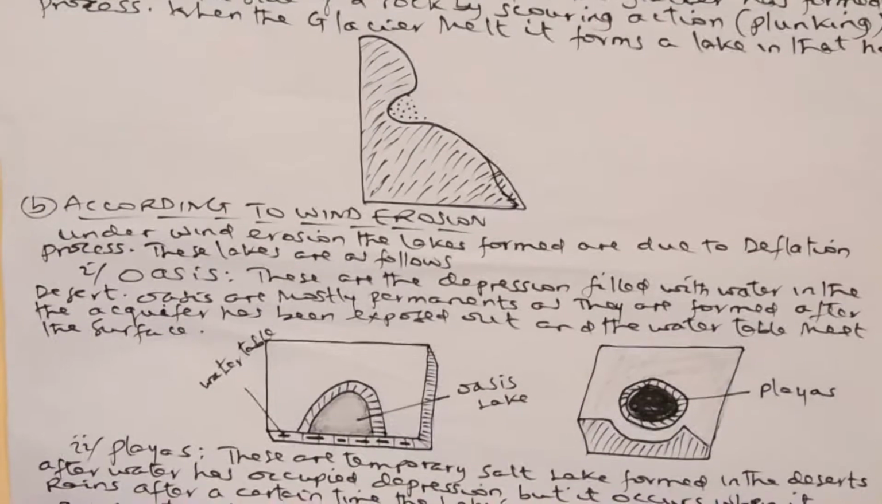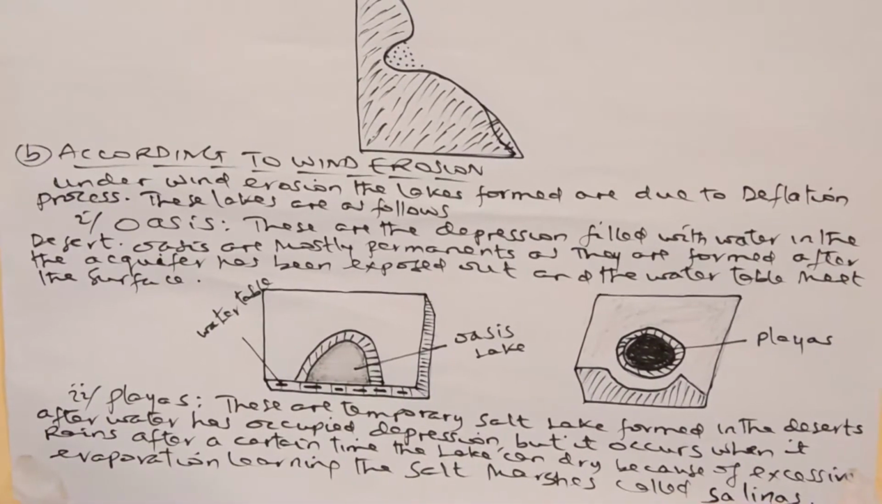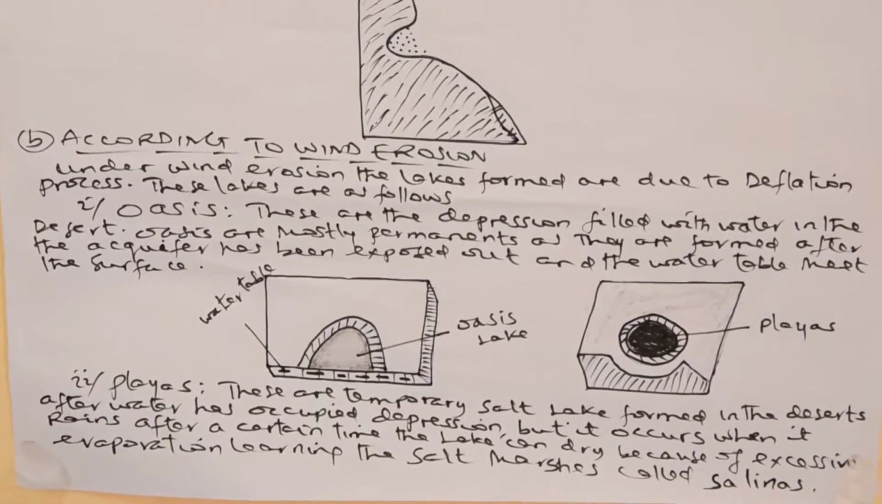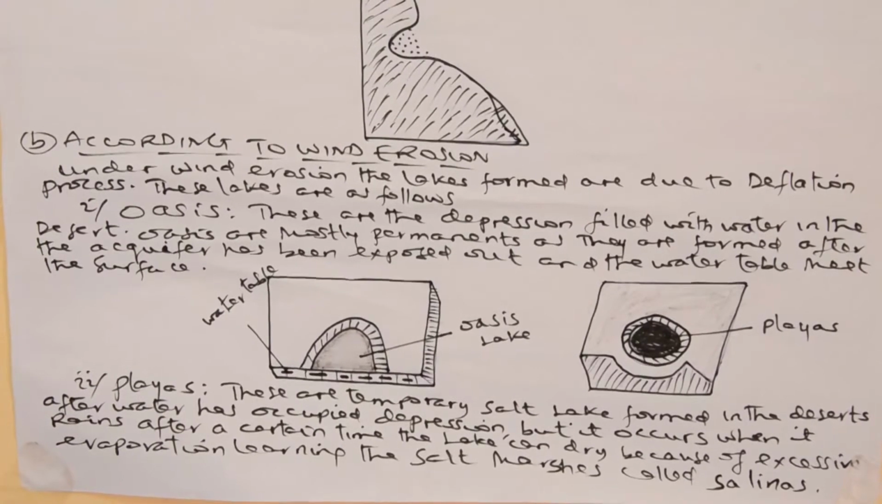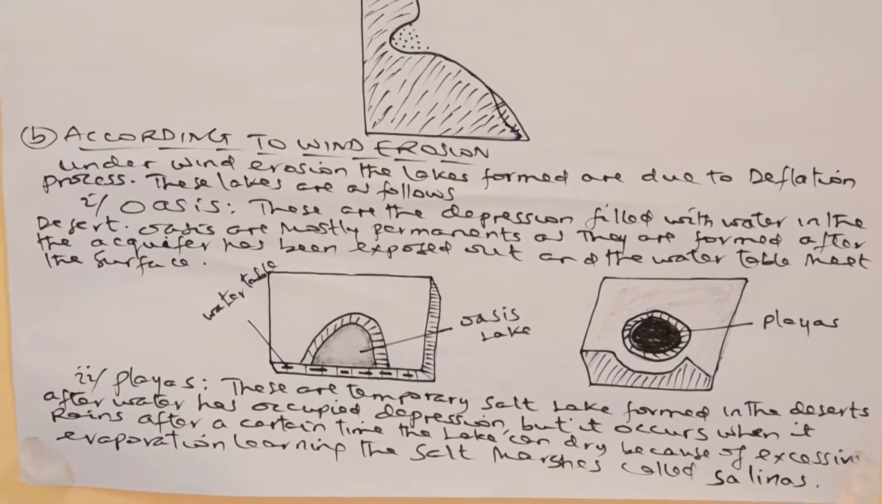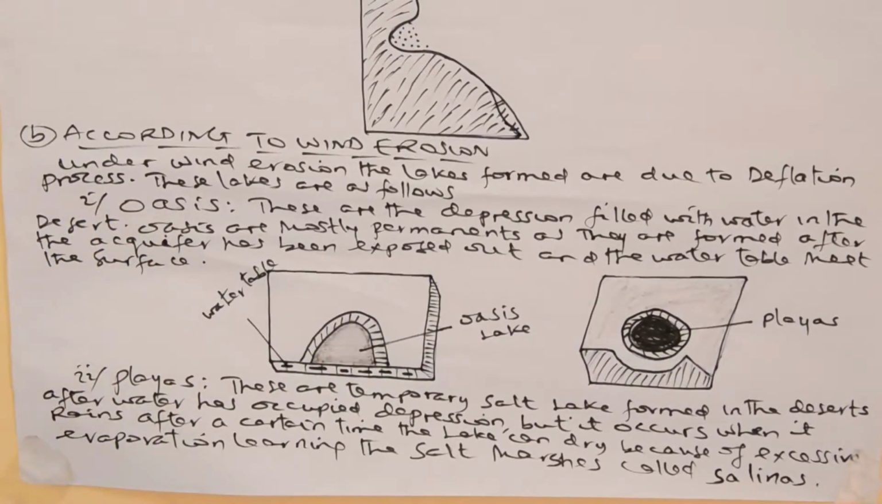Therefore, most of this erosion due to wind action takes place in the desert areas. For instance, the first one is the oasis. These are depressions filled with water in the desert. Oases are permanent as they are formed after the aquifer has been exposed, where the water table meets the surface.